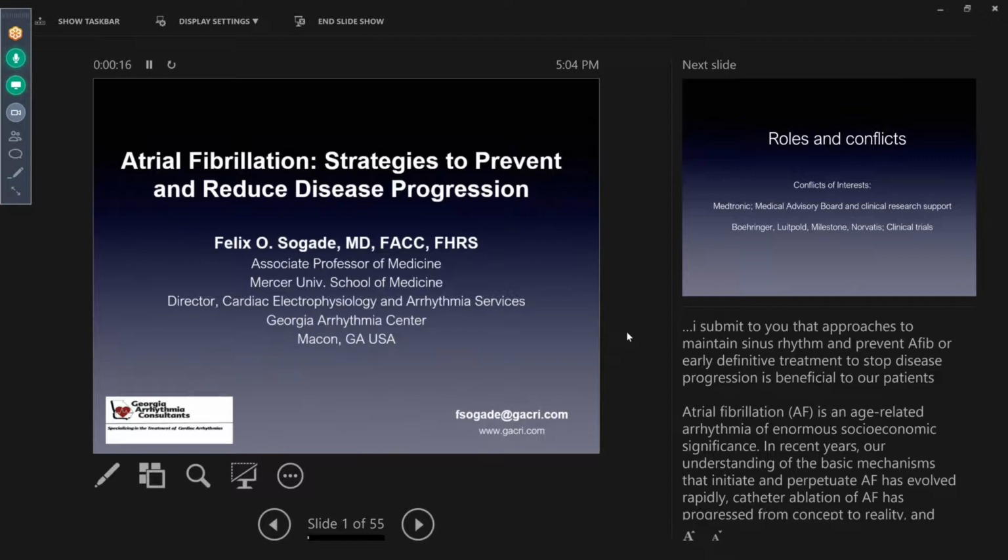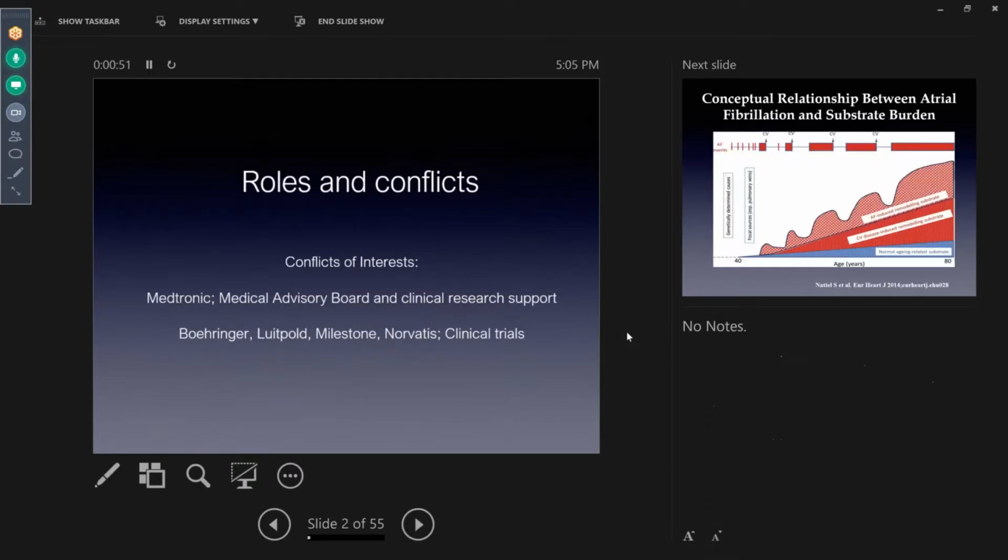Al-Shawi, for the invitation. Today, I'm just going to present to you some strategies to prevent atrial fibrillation and reduce disease progression. As has been mentioned by multiple speakers today, we know atrial fibrillation is the commonest arrhythmia leading to hospitalizations in the United States, and it's an emerging problem worldwide. And I will submit to you that approaches to maintain sinus rhythm and prevent AFib through early definitive treatment will stop disease progression and is also beneficial to our patients.